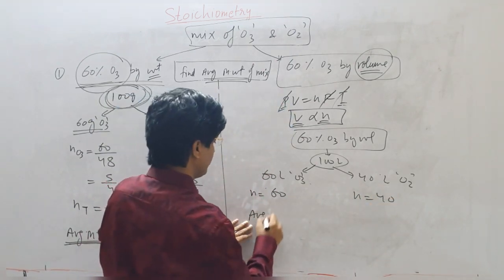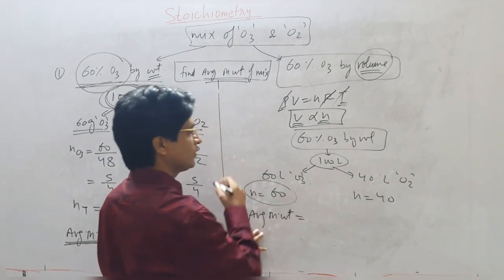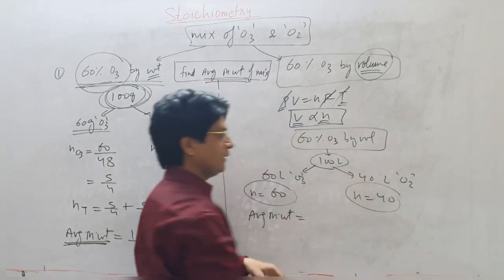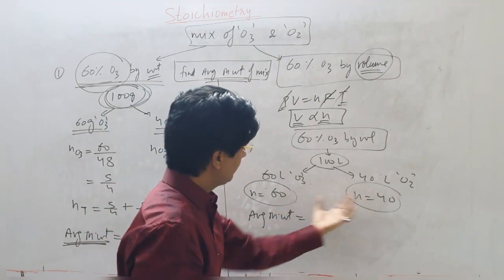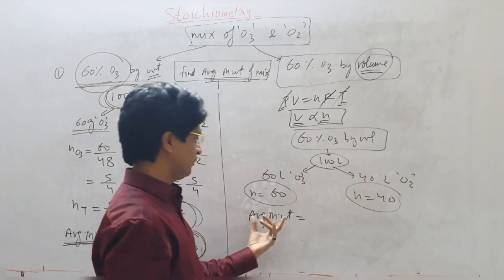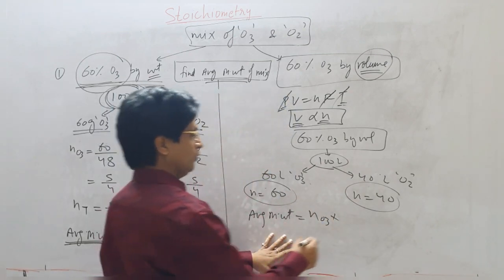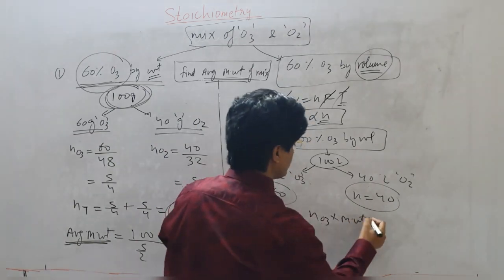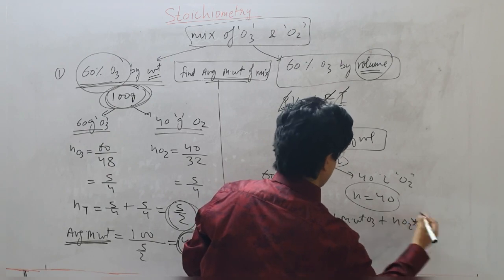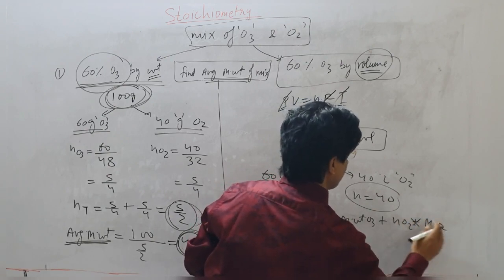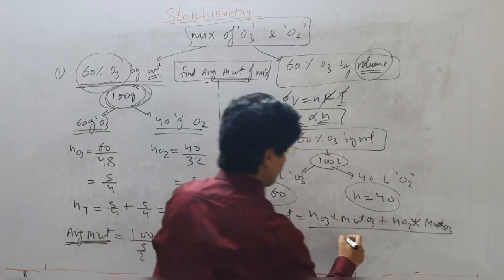Now average molecular weight will be what? Weight of ozone plus weight of oxygen upon total weight. We have to calculate the average molecular weight. So number of moles of ozone into molecular weight of ozone plus number of moles of O2 into molecular weight of O2, upon total moles.